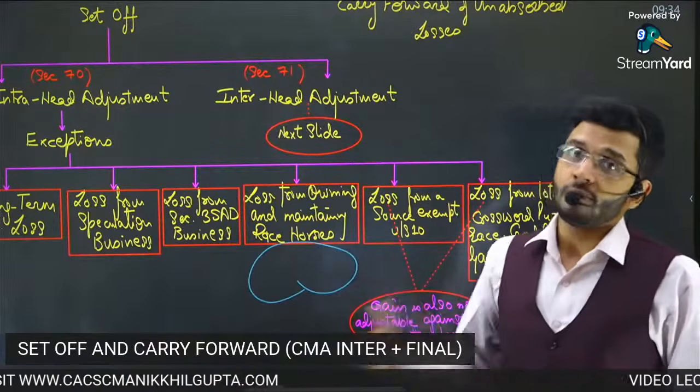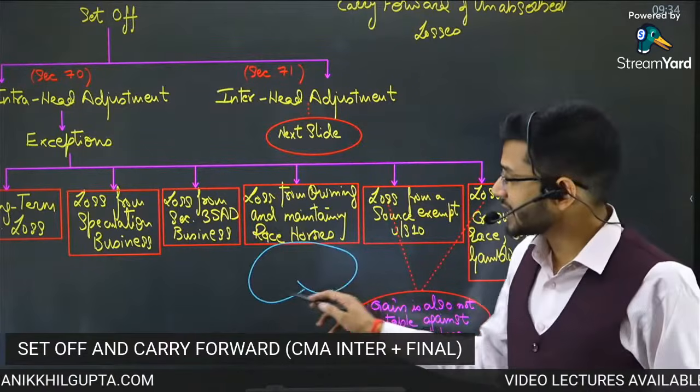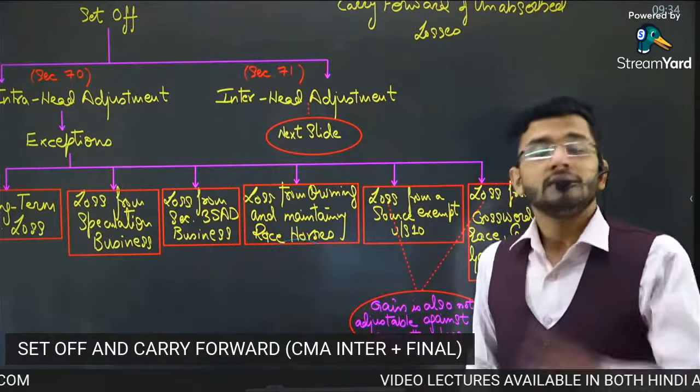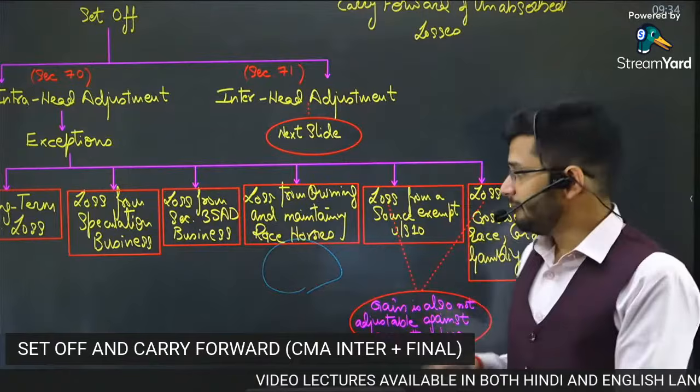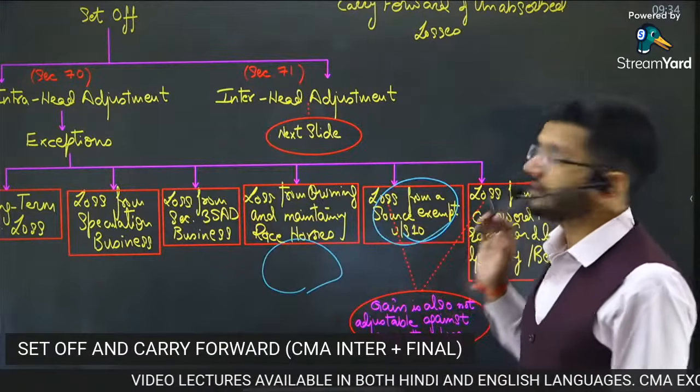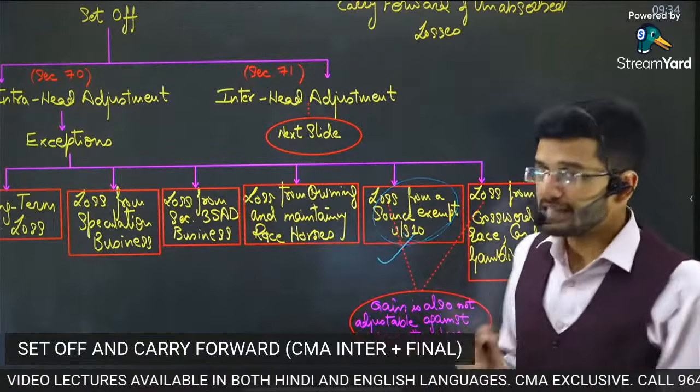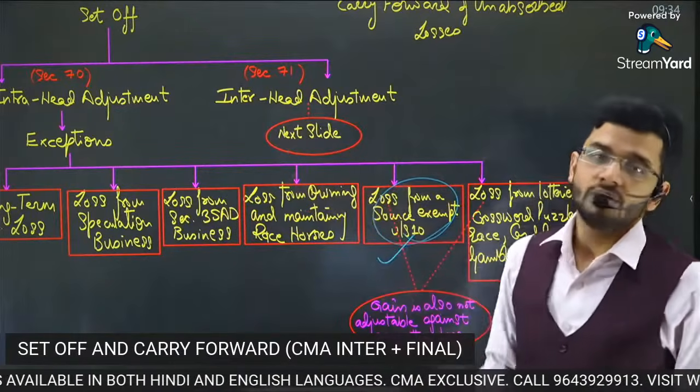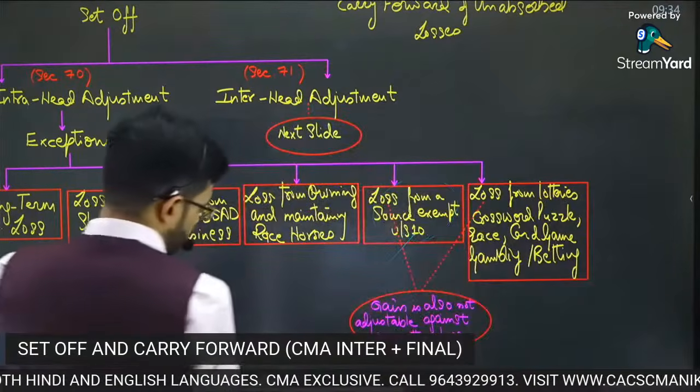Agriculture income is exempt from tax. So if agriculture activity is yielding a loss to you, that will not be allowed to be set off against any other source of income. So loss from a source exempt under section 10 is not allowed as an intra-head adjustment.